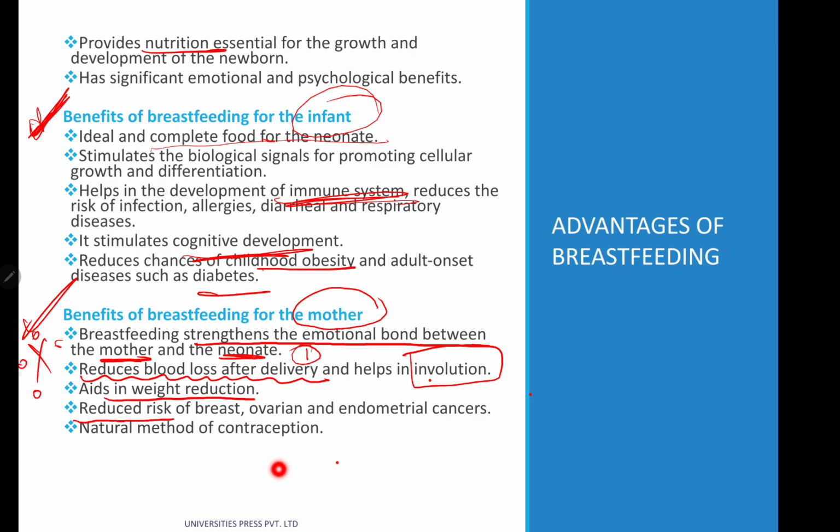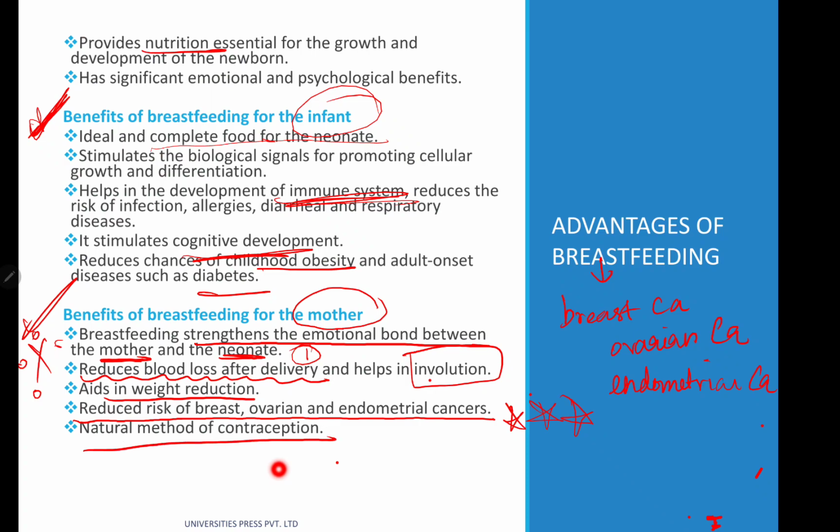It reduces the risk of breast, ovarian and endometrial carcinoma. This is a star point. What are the cancers that are going to be prevented, that are going to be protected against by breastfeeding? Breast cancer, ovarian cancer, and endometrial cancer. The natural method of contraception is breastfeeding. This is also very, very important.